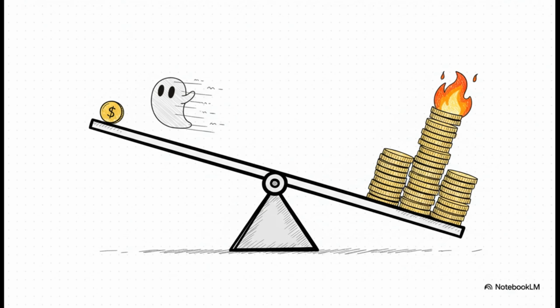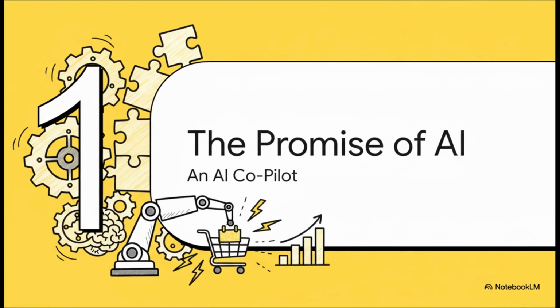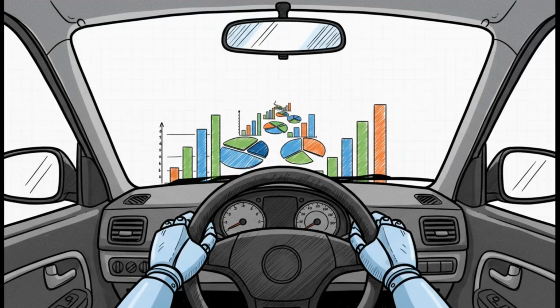Spend too little and, poof, you're basically invisible to your customers. But spend too much and you're just burning through cash with nothing to show for it. It can seriously feel like a full-time job all by itself. So what's the answer? How do you actually get out of that cycle? Well, the solution we're looking at today is this idea of using artificial intelligence to break that stalemate for good. The whole concept here is an AI copilot. And listen, this isn't just some simple rules-based tool. No, it's designed to literally grab the steering wheel and handle all those complex moment-to-moment decisions for you.